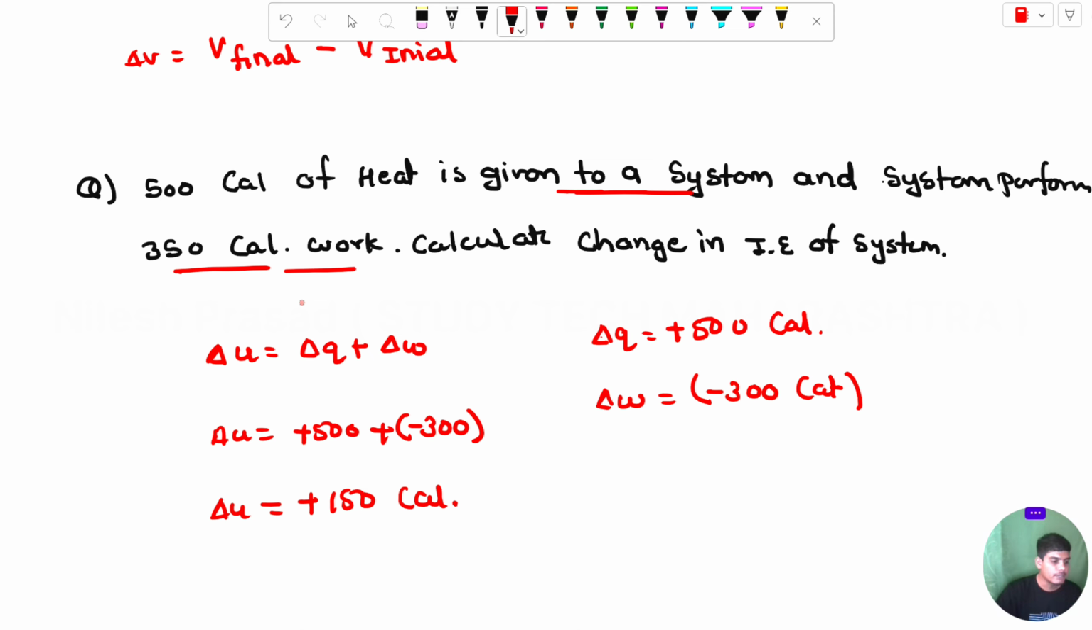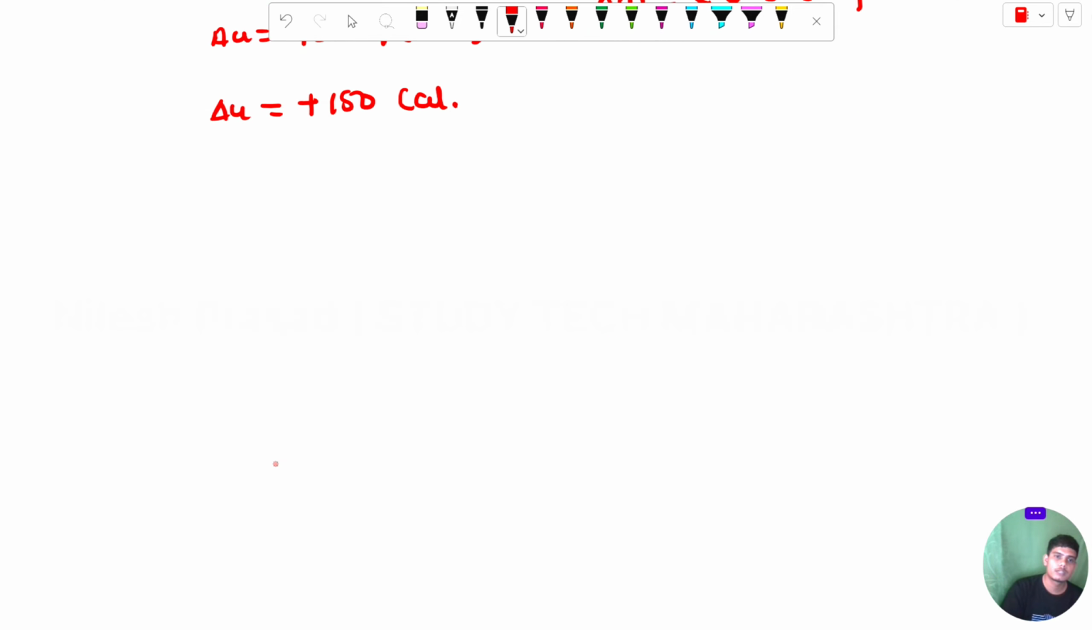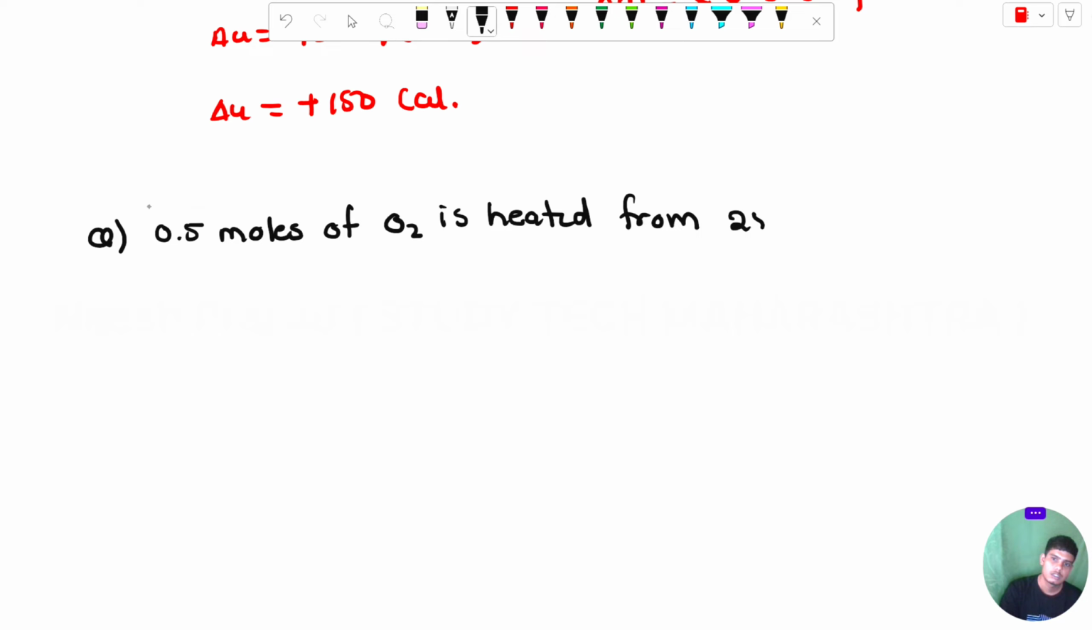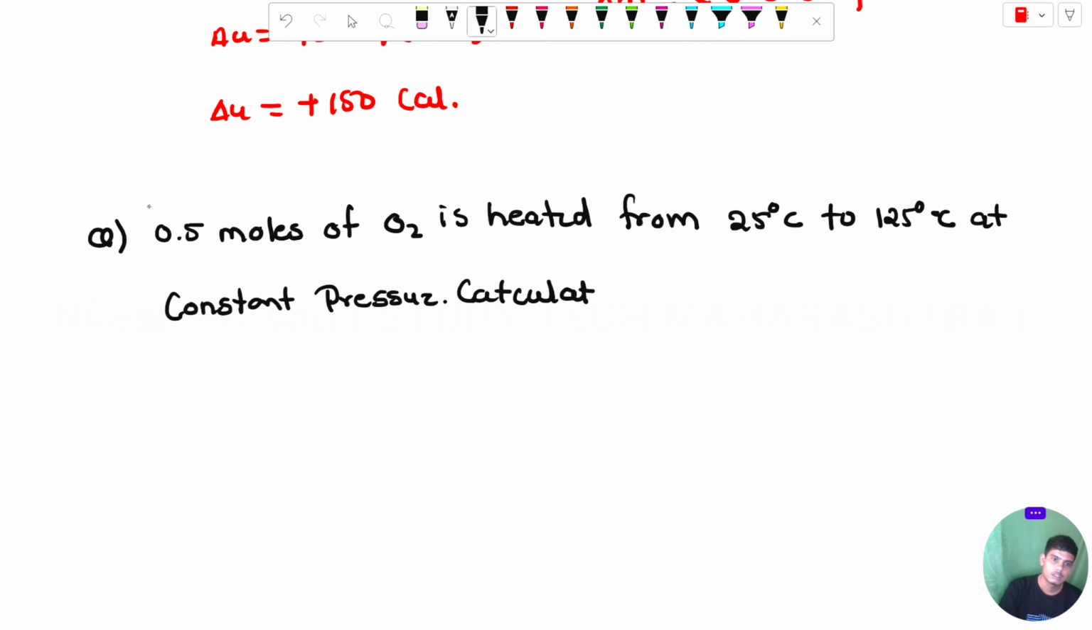The next question related to the first law of thermodynamics, the second question: 0.5 moles of O2 is heated from 25 degrees Celsius to 125 degrees Celsius at constant pressure. Calculate Q, delta U and W.